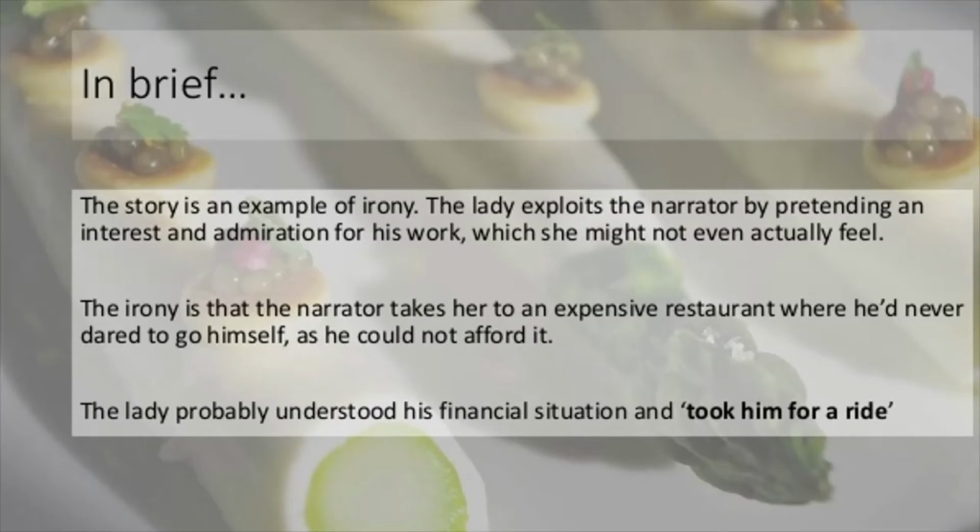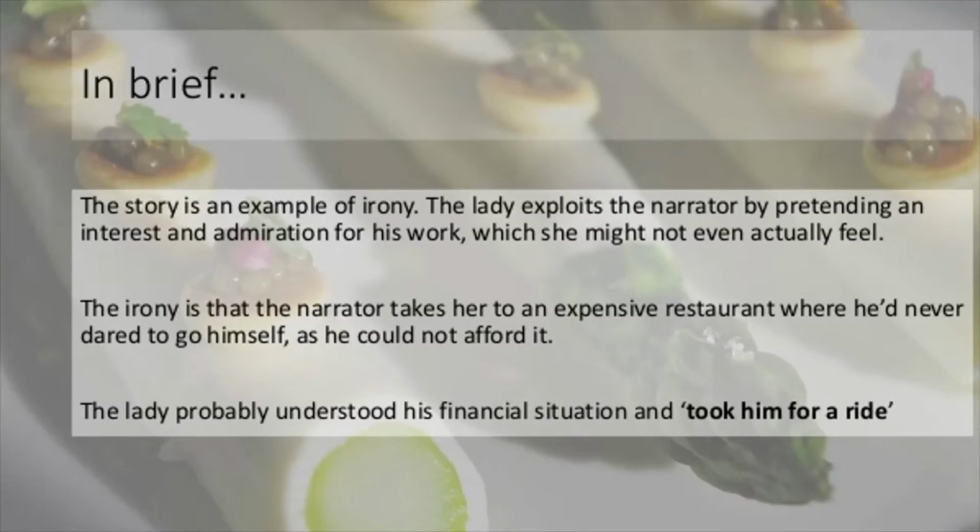The story is an example of irony. Why? Because the lady whom the writer takes out for luncheon, thinking that she is an admirer and a supporter, only exploits the narrator by pretending that she is interested in his work and admires his work, whereas she did not have any kind of feelings or support for the writer. The irony is that the narrator takes her to an expensive restaurant where he had never dared to go himself, and he could not afford it also.